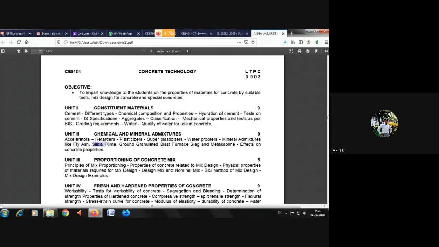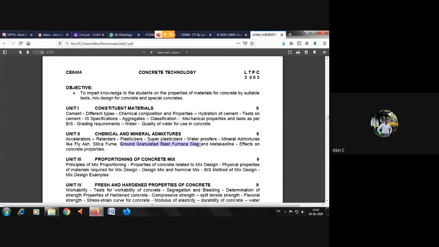Then similarly, silica fume is also one of the byproducts of burning a constituent material. GGBS, similarly, we can say it's like an aggregate, small pebbles. It's also a byproduct. Steel manufacturing companies used to discharge silica fume as well as GGBS as effluent. Metakaolin is a natural admixture. Say it's one type of rock, like the calcinated lime rocks. Similarly, kaolin is one type of rock. So these are the mineral admixtures.